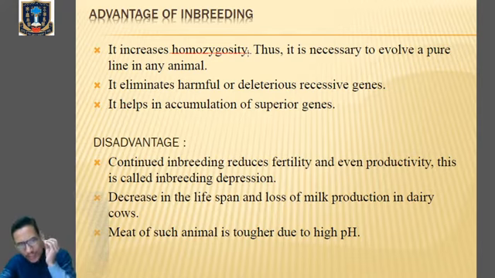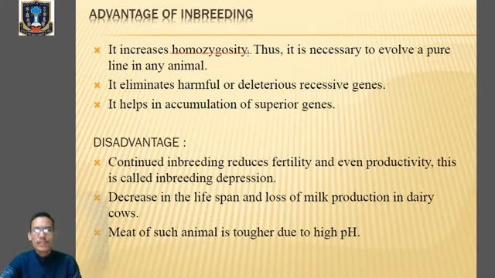So here also it increases homozygosity, meaning it maintains the pure line. The desirable characters must be inherited from one generation to another. That's the advantage of inbreeding. It maintains this pure line.